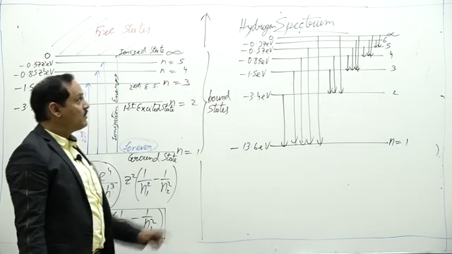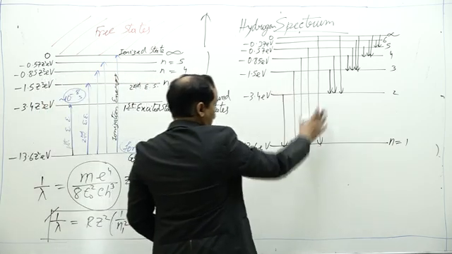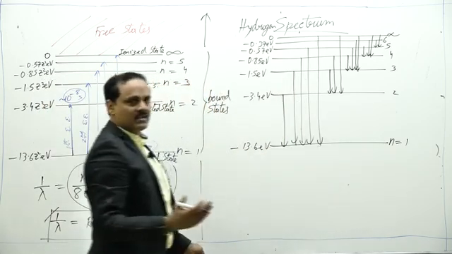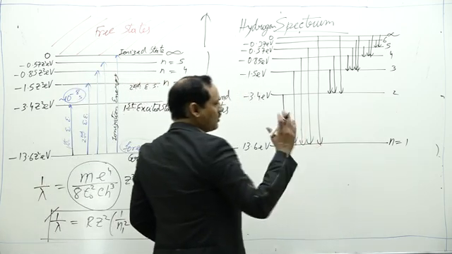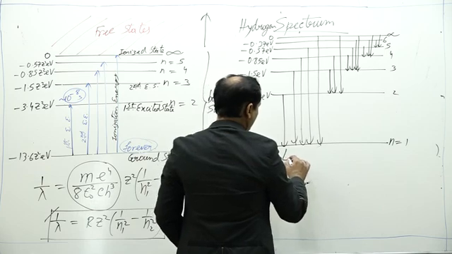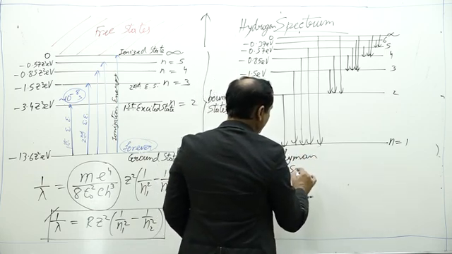Whenever an electron jumps from some higher orbit directly to the ground state, the photons obtained have a certain group of wavelengths. That particular group of wavelengths was discovered by Lyman, so it is known as the Lyman series.